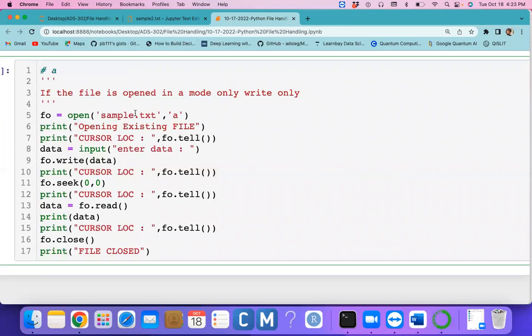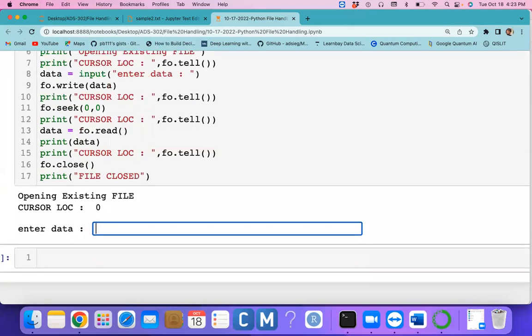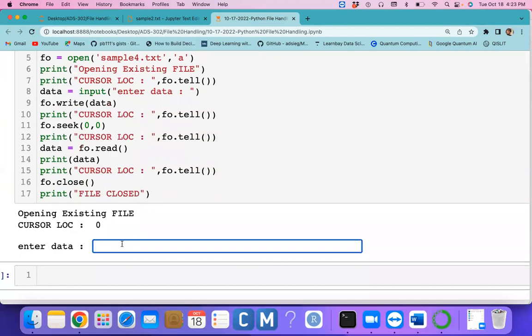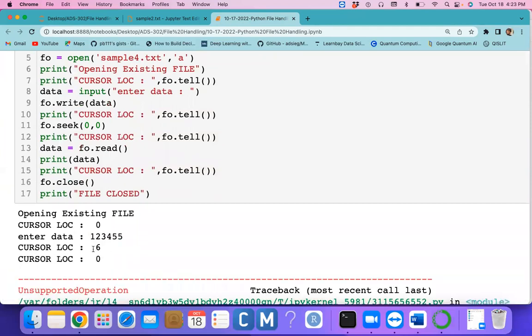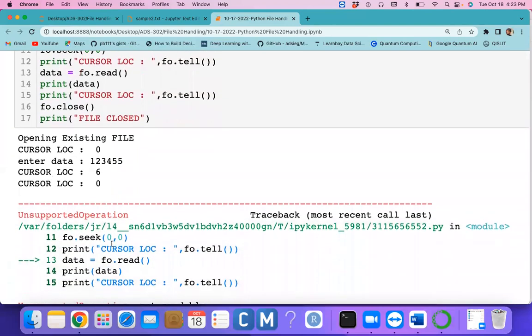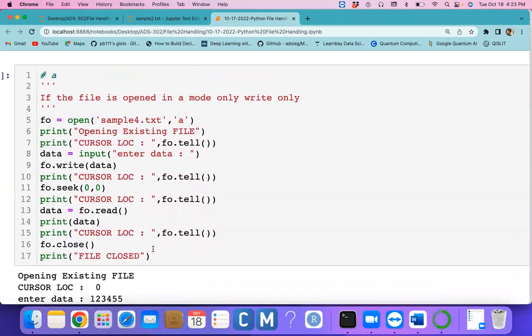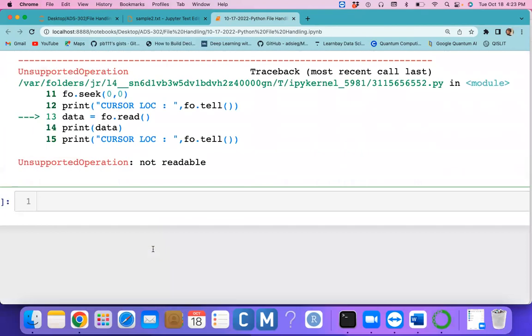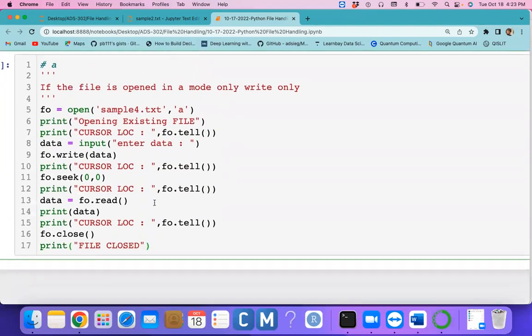So here if you open the file sample4.txt, by default it's at the 0 0 location, and you entered some data, say 6 characters, and you are trying to read those 6 characters, which is not possible, because the file is opened in A mode, not A plus mode.